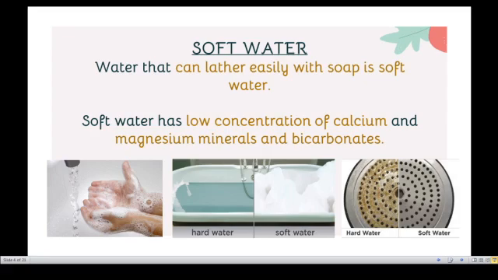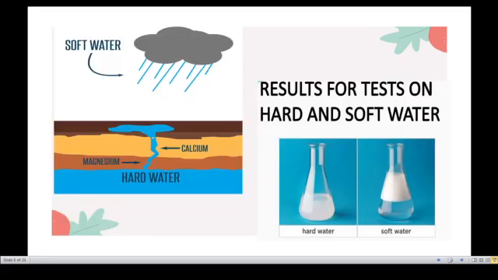So look at this picture. See, it can lather easily with soap, coming with many foams. Look at the picture: the difference between hard water and soft water. See this example, students.